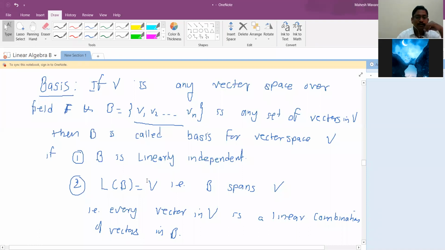Span of this set is V means every vector in V is written as a linear combination of vectors of B. Every vector. If there is a single vector in V which is not in the combination of this, then we cannot say that it spans V. All must be written as a linear combination of this. And zero can always be written as a combination of this, just by taking all zero scalars.